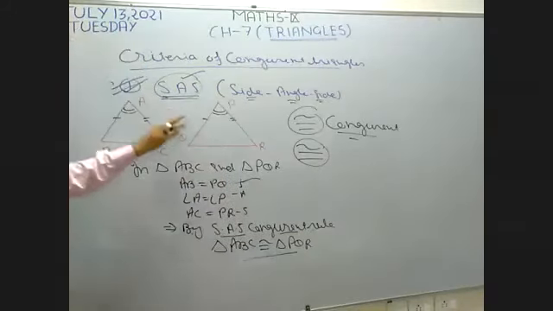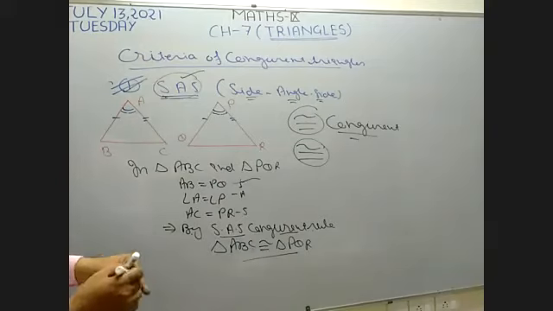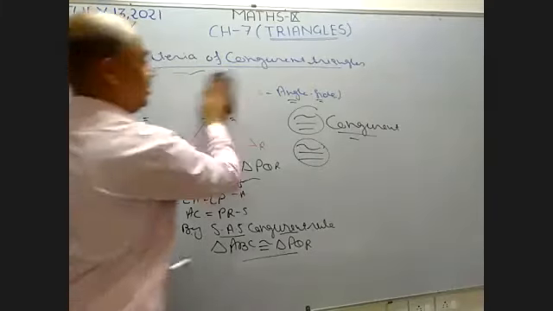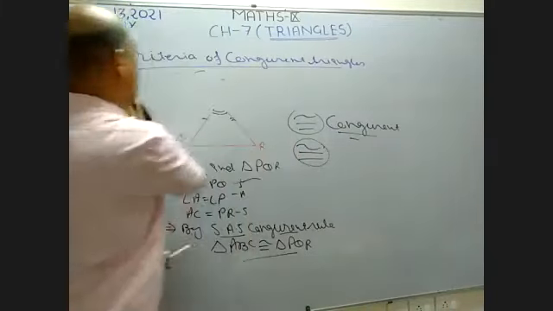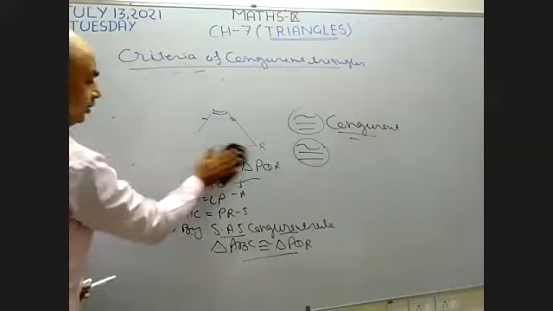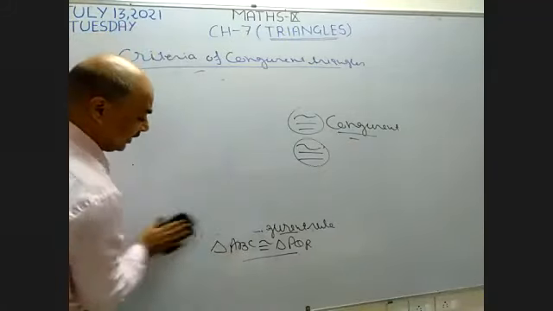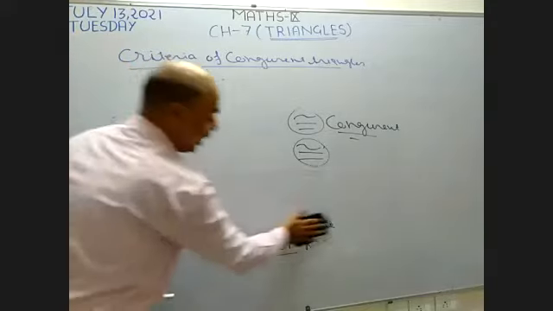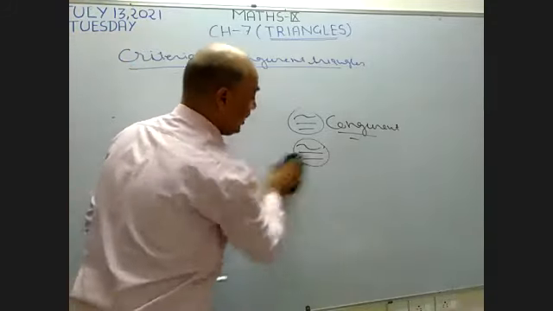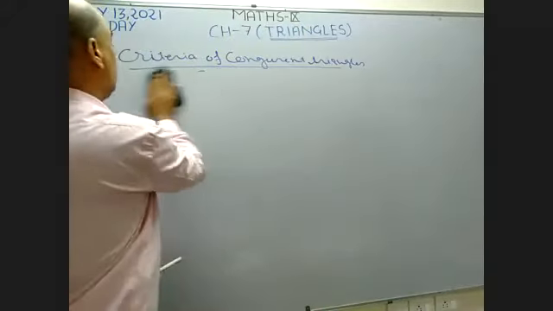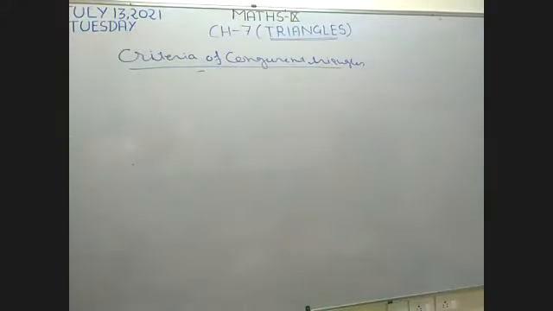Okay. Now I want to explain the second case. What is the second case? The second case is ASA. Now I want to explain ASA, the second criteria to make two triangles congruent. What is the meaning of ASA? Angle, side, angle. It means I want to take the side between two angles. When two angles are given, I want to consider the side between them.